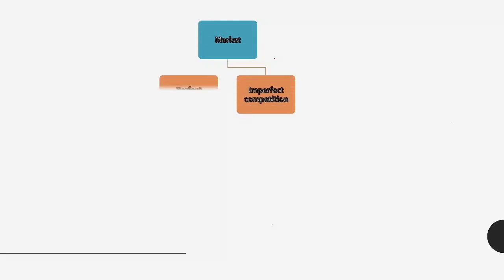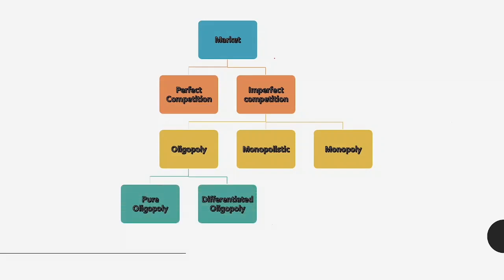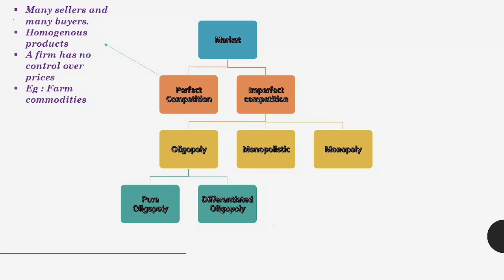Now let's look at this further. Market structure, as we talked about, is perfect or imperfect, then we have monopoly, monopolistic and oligopoly. Oligopoly has been further classified into differentiated oligopoly and pure oligopoly. So let's see the basic features that differentiate them. In perfect competition, there are many sellers and buyers. This is very important, many sellers and buyers, and the product is homogeneous.